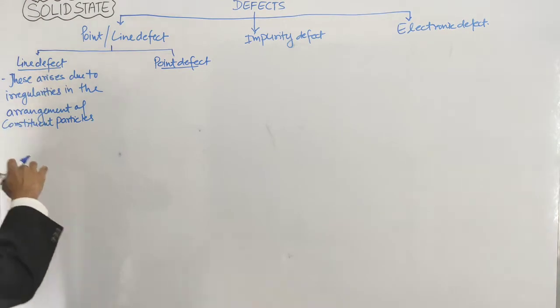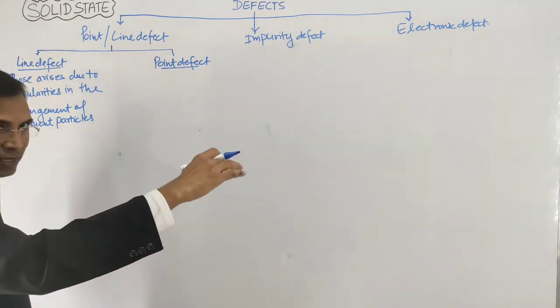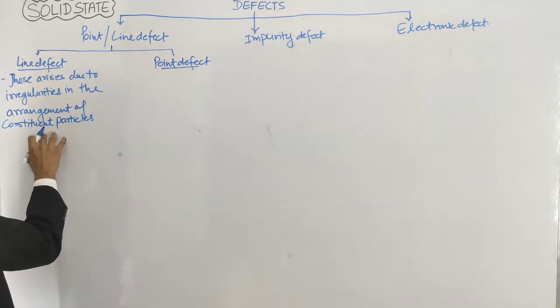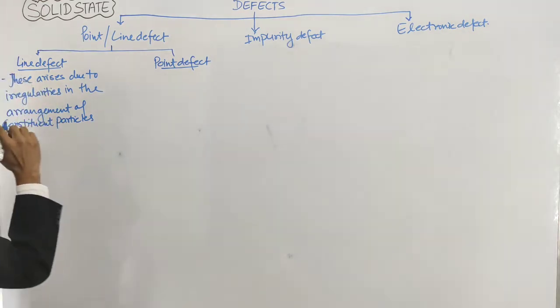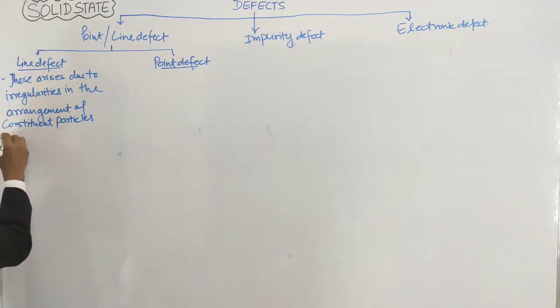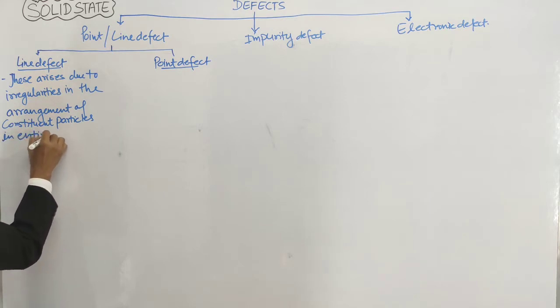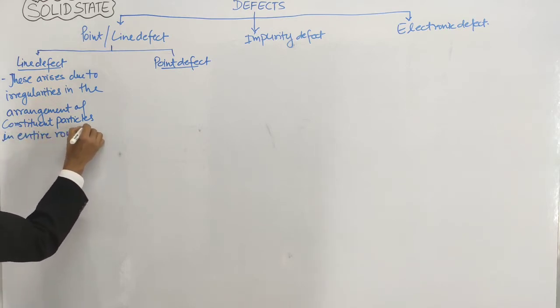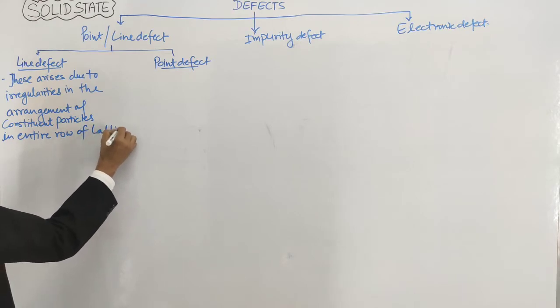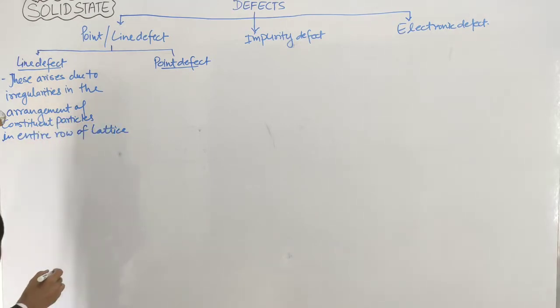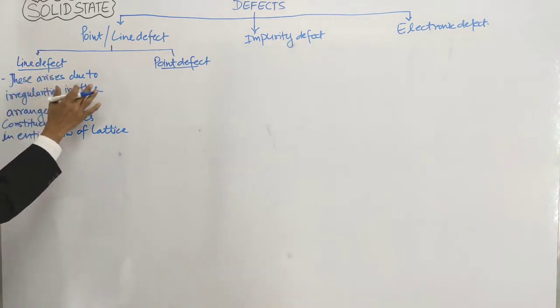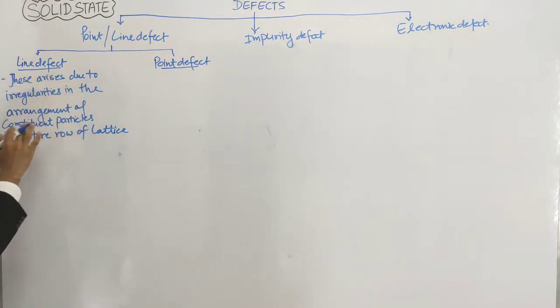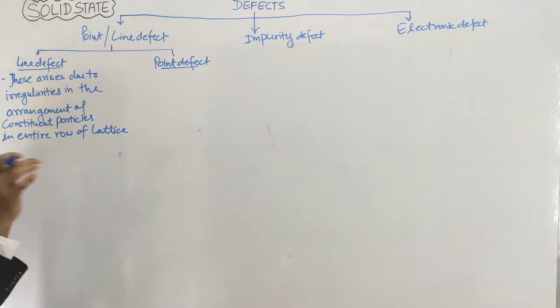Line means a line of particles, so this defect arises in the entire row of the lattice. This is the line defect. It arises due to irregularities in the arrangement of constituent particles in the entire row of the lattice.